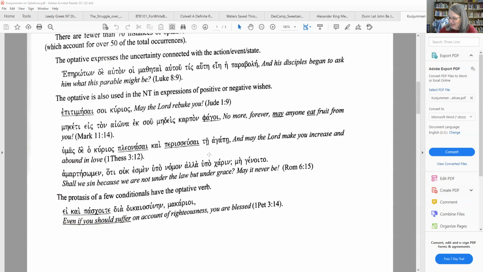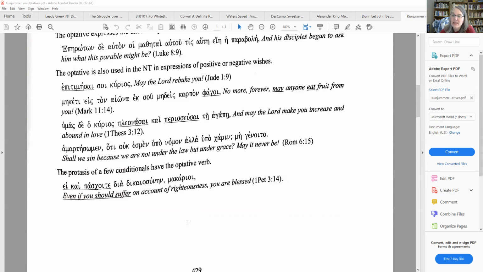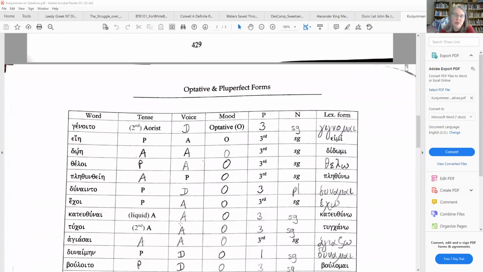Paul uses that several times in the New Testament. Shall we sin because we are not under law but under grace? May it never be. No way, not at all. It's a strong wish. Sometimes the if part of a conditional will have the optative. So paschoite, even if you should suffer, even if you might suffer on account of righteousness, you are blessed. 1 Peter 3:14.